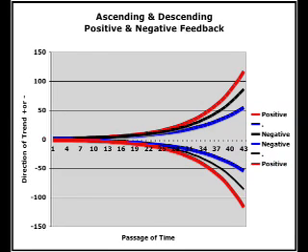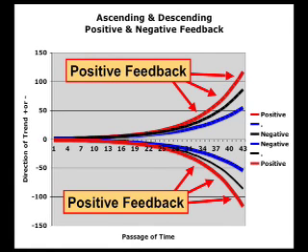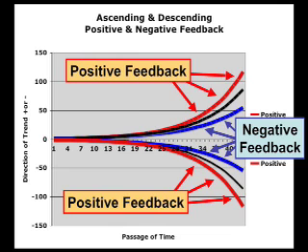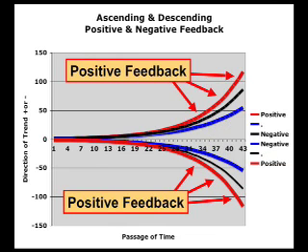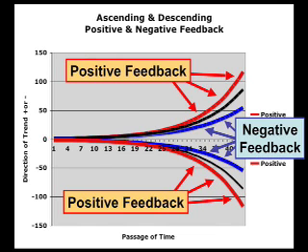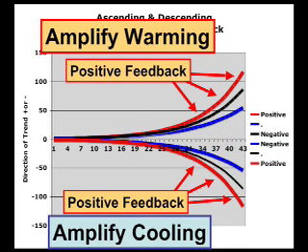These are 2 generic graphs of positive and negative feedbacks. One is ascending, the other is descending. The positive feedbacks are in red, and the negative feedbacks are in blue. And as you can see, positive feedback amplifies the change, while negative feedback attenuates the change, regardless of whether the direction of change is up or down. Now, if these graphs were of temperature curves, then a positive feedback could either cause greater warming or greater cooling, depending upon the time of day.